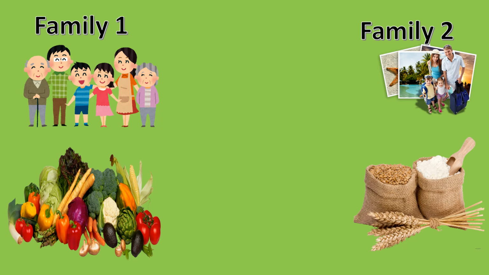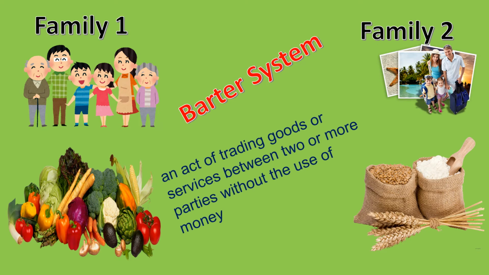So we can say this type of exchanging things, or exchanging food items or anything, is known as barter system. So what is barter system? Barter system is an act of trading goods. Goods means the things or materials or services between two or more parties without the use of money. Here, there is no need of money.